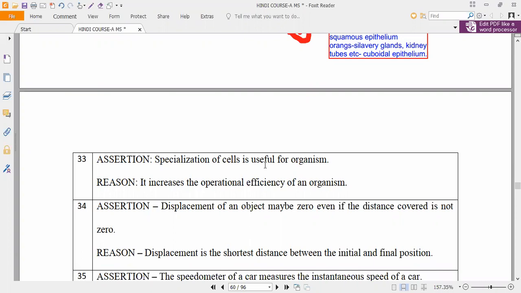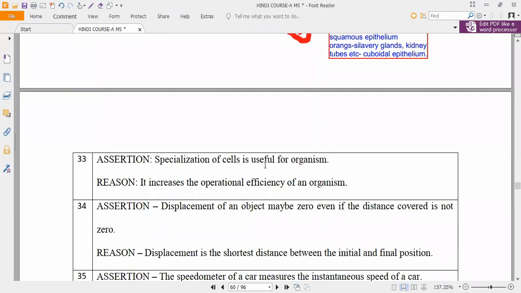So will it be true or false? It will be true, because it increases the operational efficiency of the organism. So is it true or not? You have to tell me. For example, you can see plant cell and animal cell, something is missing. Can you say what that is? Plant cell and animal cell: cell wall.